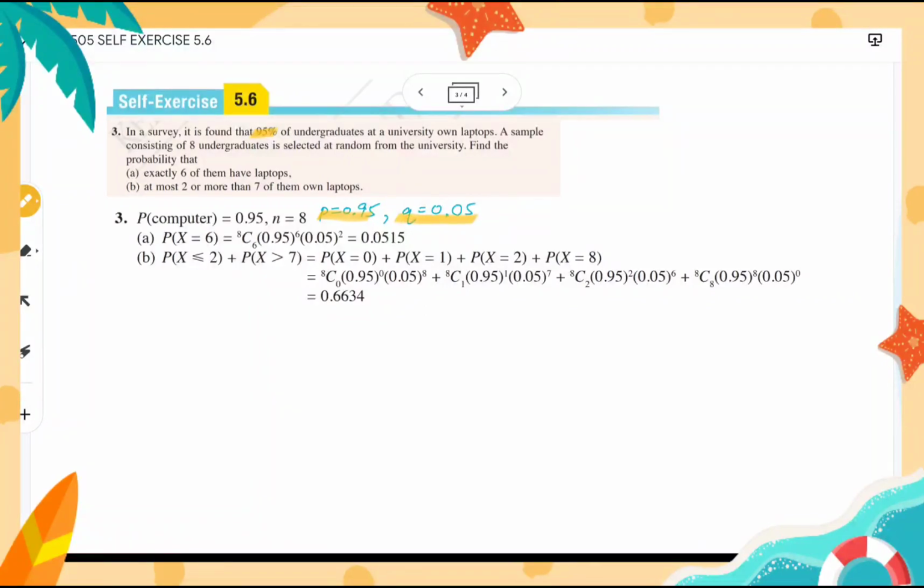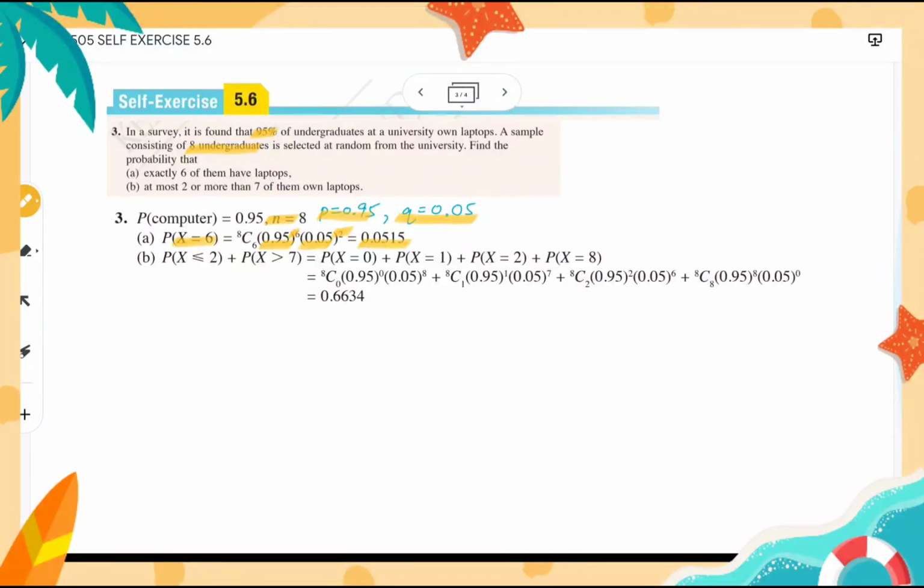And n equals 8 because a sample of 8 graduates is selected. Then, exactly 6 of them have laptops, so P(X = 6). Out of the 8, the combination of any 6, and the probability of owning a laptop to the power of 6 times the probability of not owning a laptop to the power of 2. Then we get 0.0515.